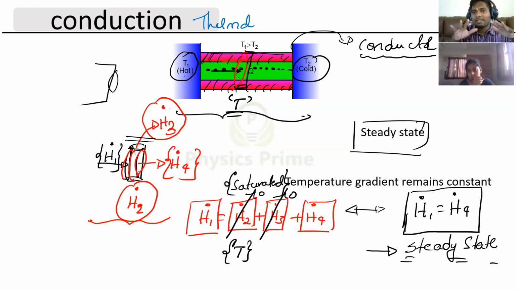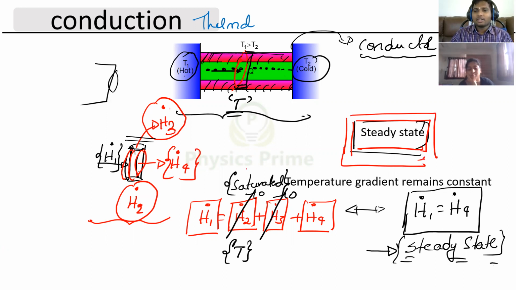Absorption has already happened and the saturated state is attained. That means the amount of energy intake is equal to the amount of energy outtake in that cross section. So this state is called steady state, and we study this steady state. That is the heading I captured here as steady state. You got the clarity about steady state?